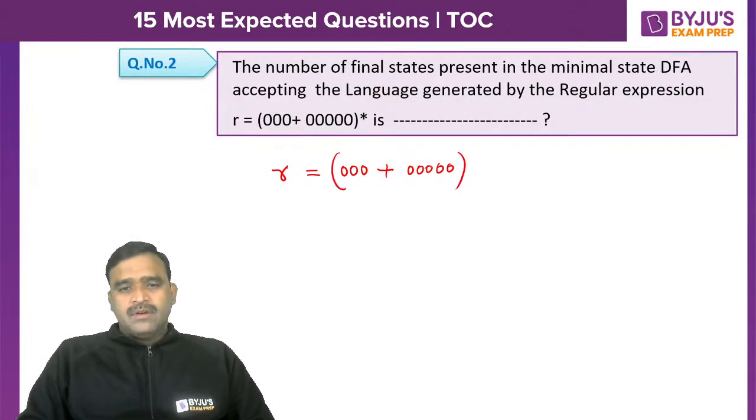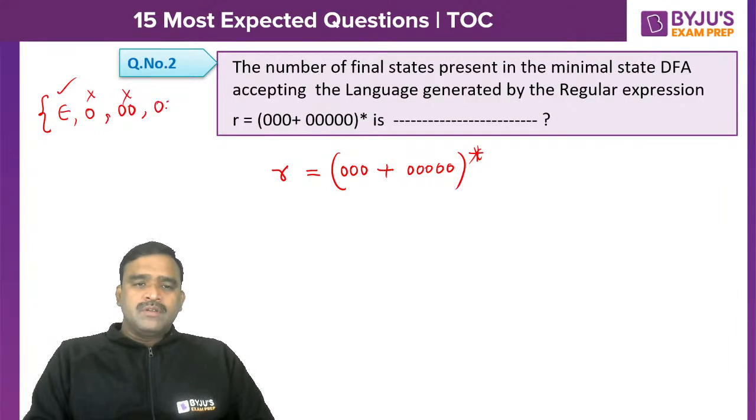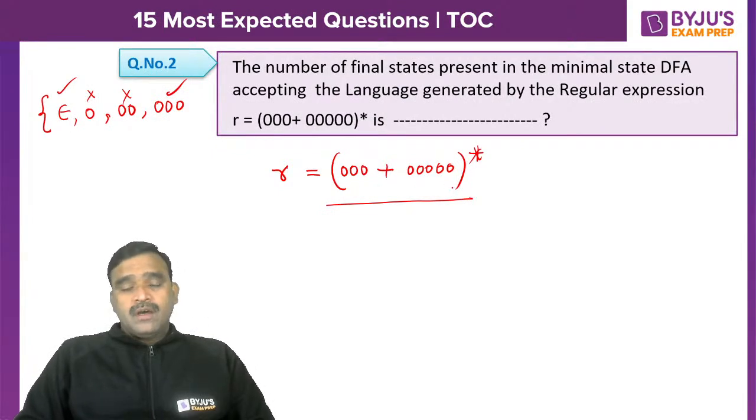It indicates 0 or more instances of either 000 or 5 zeros. So epsilon will come. Okay, single 0 not possible. So 00 not possible. 000 possible, because in each instance either 000 or 5 zeros can be taken.